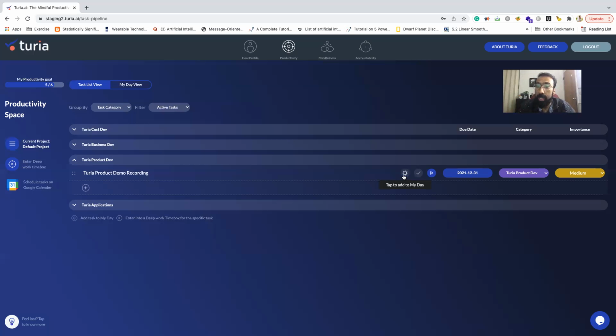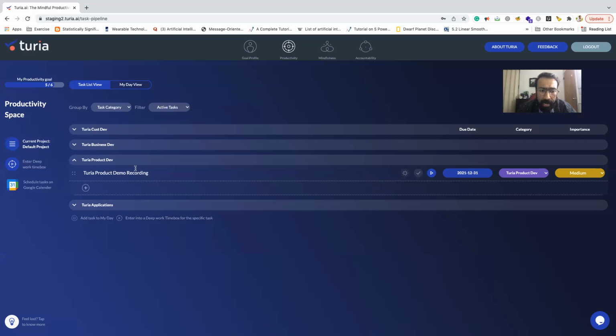And we are working on an AI algorithm which is going to help you do that in the future. But for now, you would have to tap on this button called tap to add to my day, right? So whatever tasks you go to, you would see this button. Once you tap on this button, this task will get added to my day. I'm just going to quickly show you in a bit.